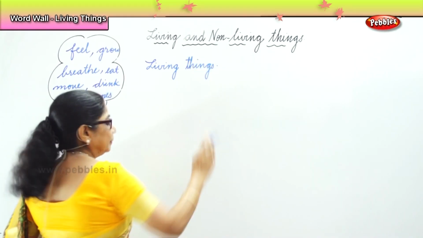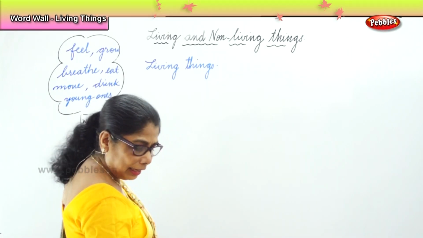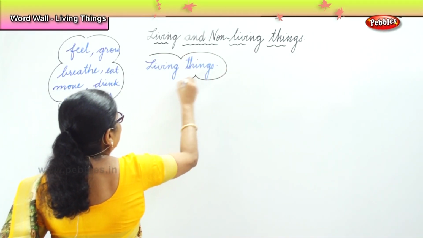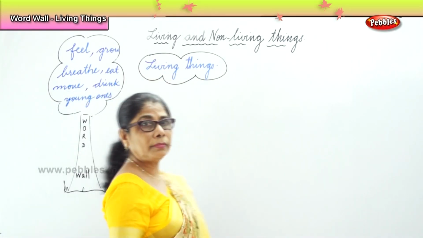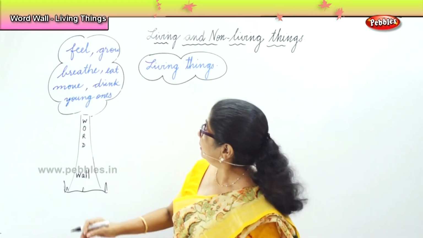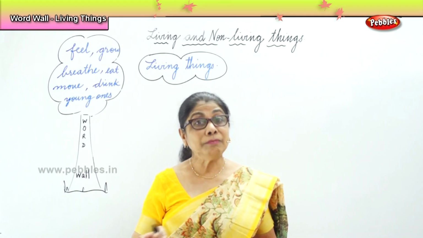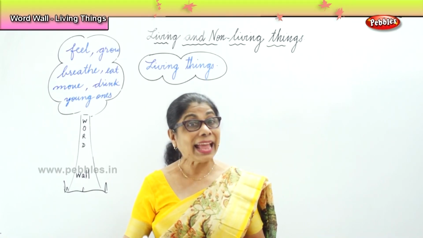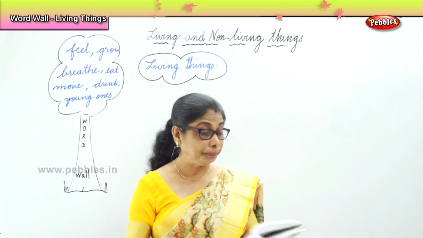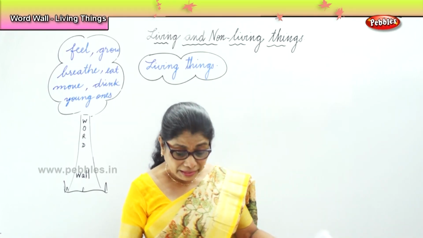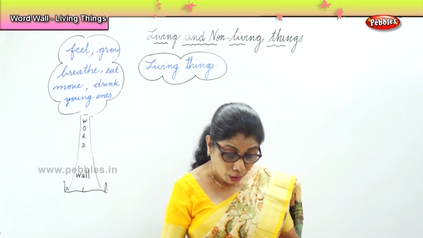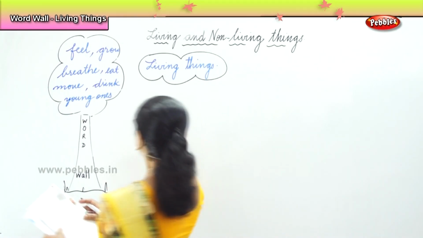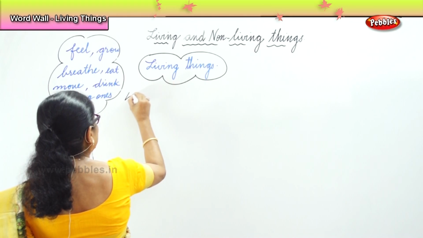We said and we learned living things, they feel, they breathe, they move, eat, drink, and have young ones. Now, living things move from one place to another. That's the first point.